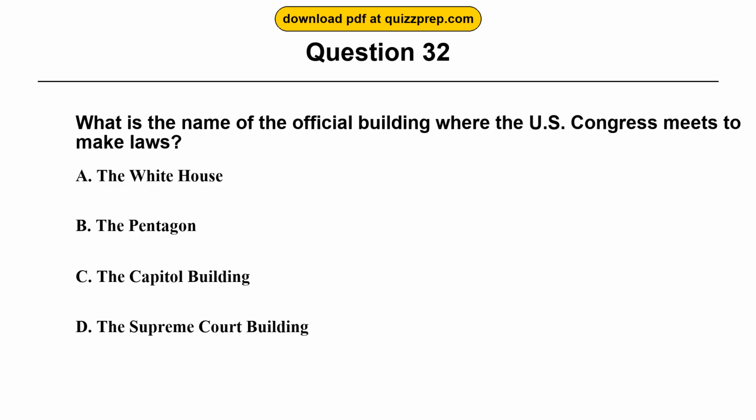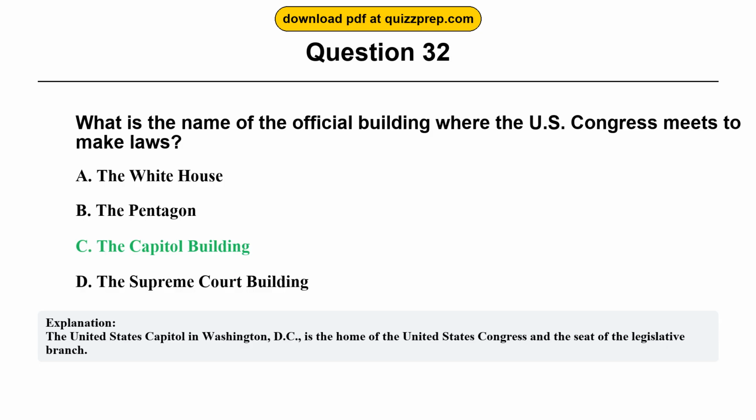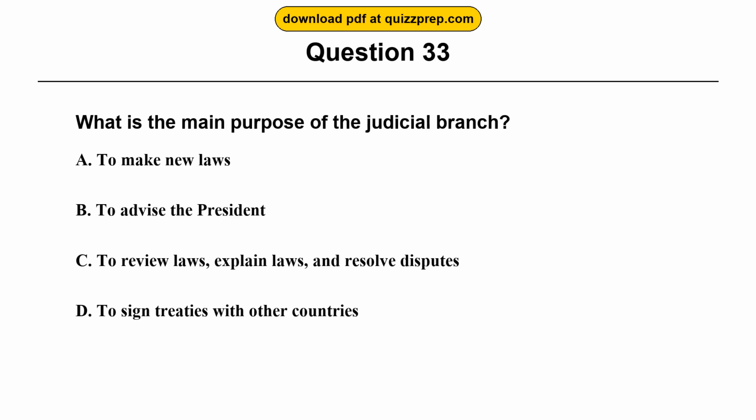Question 32. What is the name of the official building where the U.S. Congress meets to make laws? Option A, the White House. Option B, the Pentagon. Option C, the Capitol Building. Option D, the Supreme Court Building. The correct answer is option C, the Capitol Building. The United States Capitol in Washington, D.C., is the home of the United States Congress and the seat of the legislative branch.